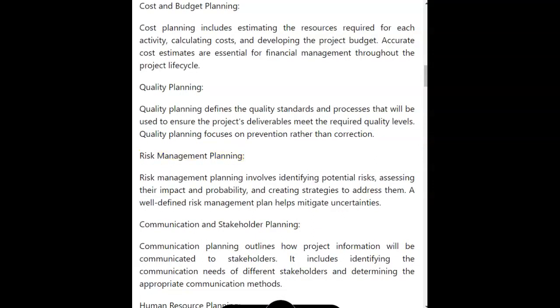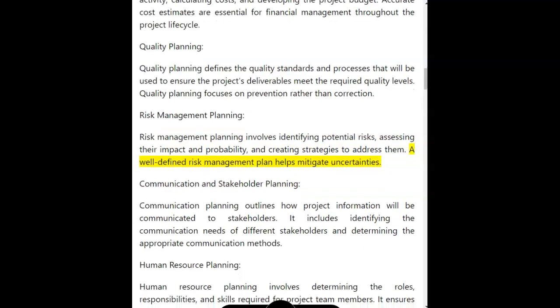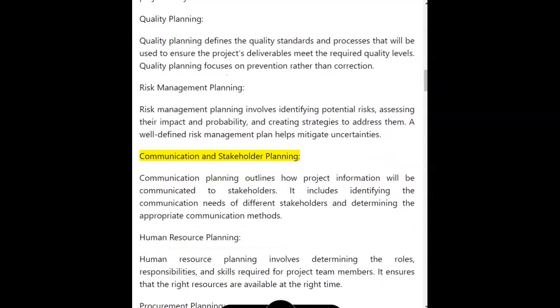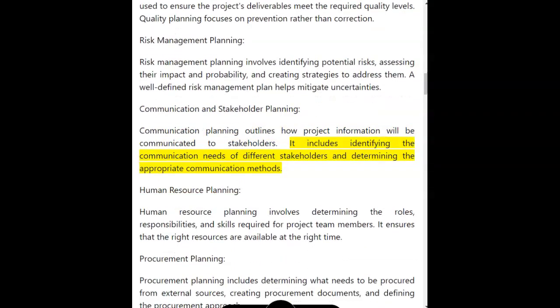Risk management planning. Risk management planning involves identifying potential risks, assessing their impact and probability, and creating strategies to address them. A well-defined risk management plan helps mitigate uncertainties. Communication and stakeholder planning. Communication planning outlines how project information will be communicated to stakeholders. It includes identifying the communication needs of different stakeholders and determining the appropriate communication methods.